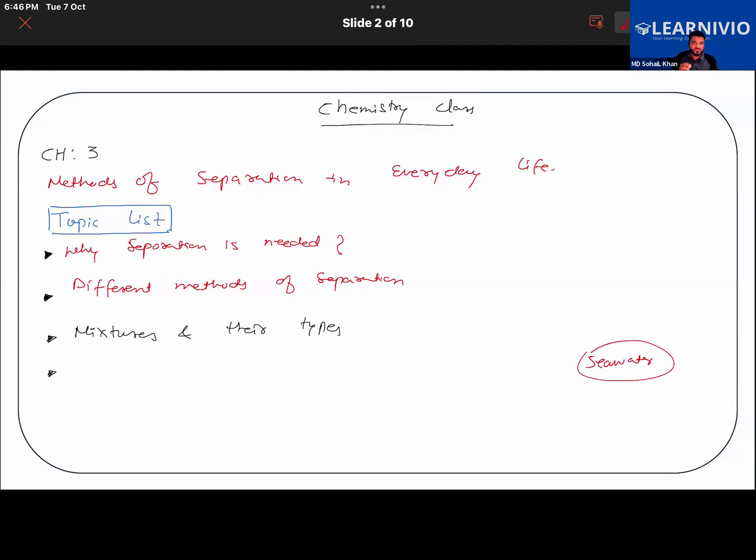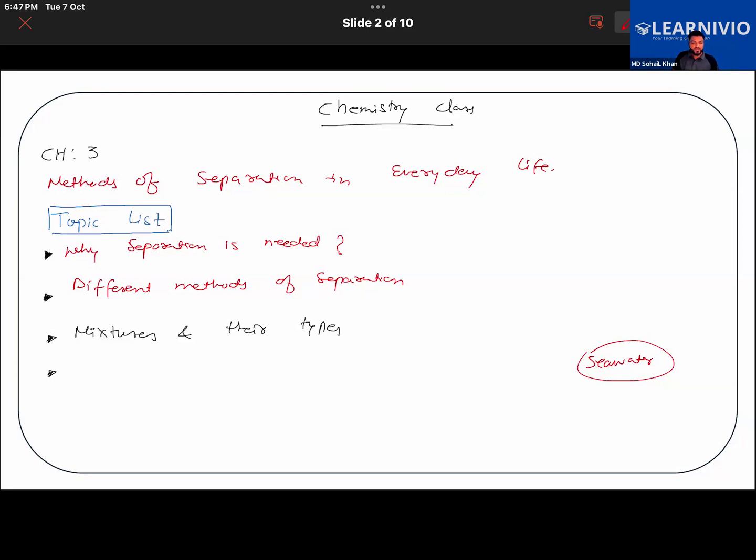If you were to taste it, it will give a salty taste because it contains salt. So by the method of evaporation, you can separate salt from seawater, right? Or suppose the water is dirty, so water can be boiled and it can be filtered, then we can use it, right? For example, filter.